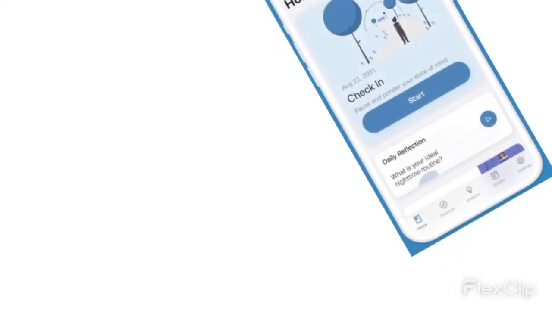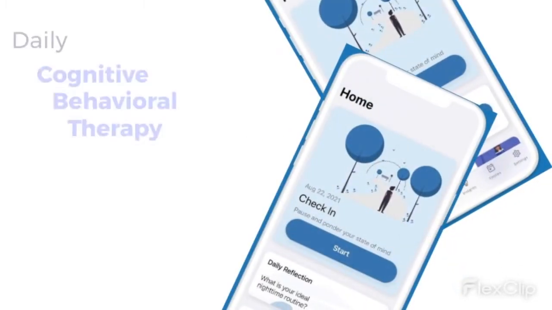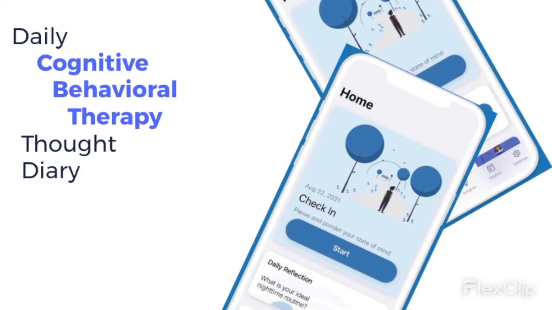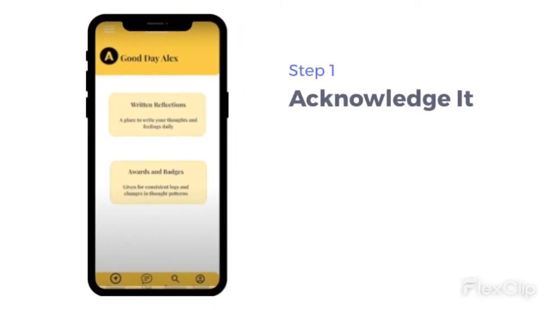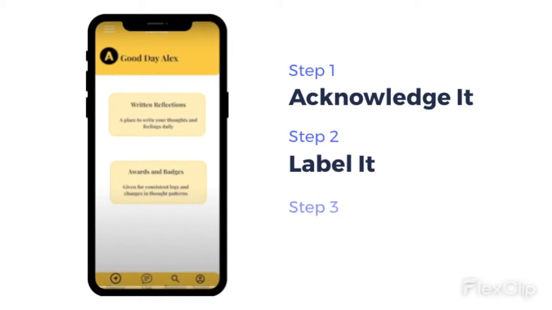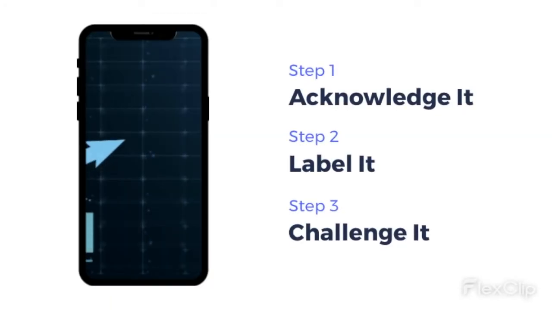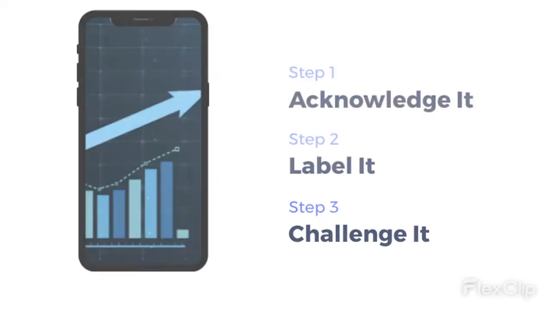Our app would consist of 3 main functions. The first would be a thought diary, in which participants would be able to record their emotions and life events. When the maladaptive thought occurs, they would be able to record it, label it according to CBT principles, and then challenge their thought. Over time, the app would notice patterns, triggers, and helpful behaviors that the participant logged.